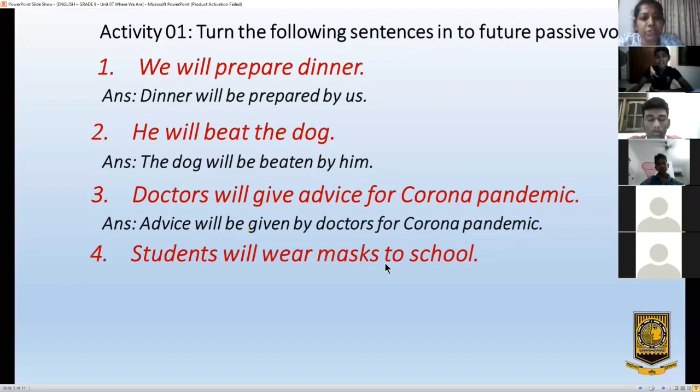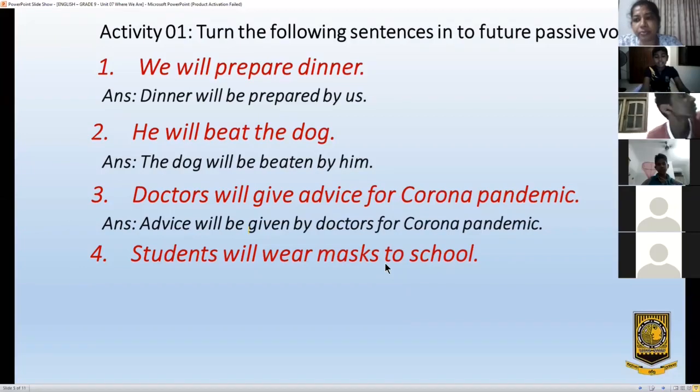Students will wear masks to school. Miss, can I say the answer, Miss? Okay, sure. The masks will be worn by the students to school. Yes. Okay, I'll give some more time for the others to catch up.